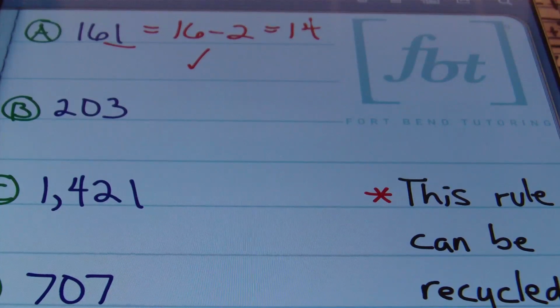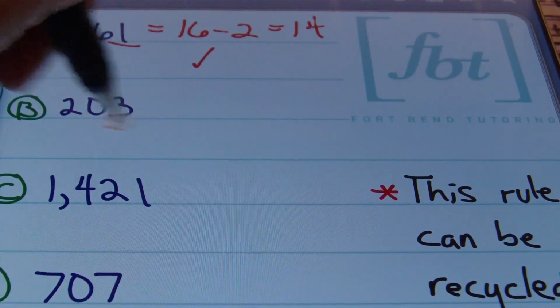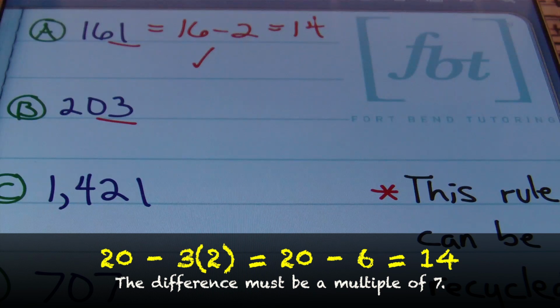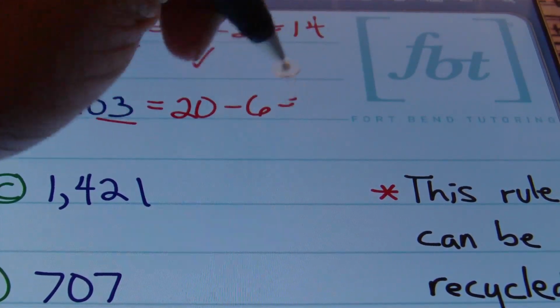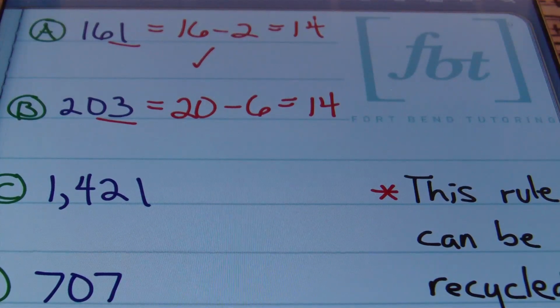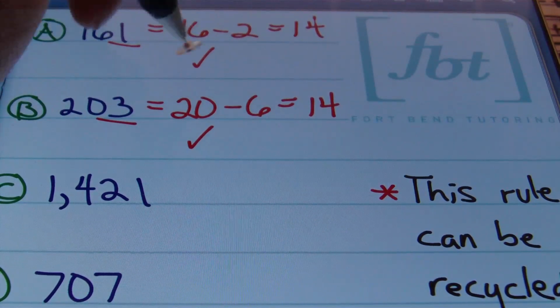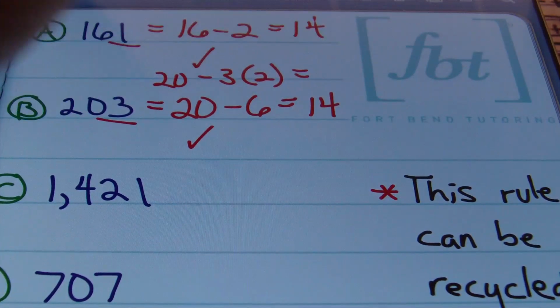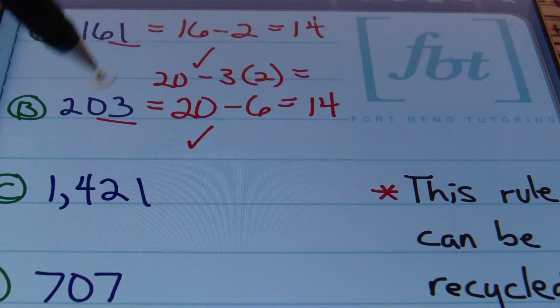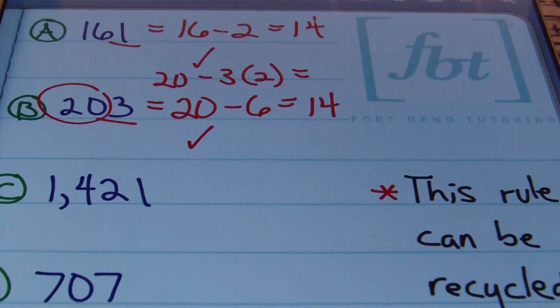Let's try it again. Let's look at B. With B, we have 203. The last digit is 3. What you do with that last digit is multiply it by 2. So I'll end up with the first two digits, that 20, minus 3 times 2, which is 6. I subtract that, and I get 14. Well, 14 is divisible by 7, which means 203 is divisible by 7. So I multiply that last digit times 2 and then subtract that from the rest of the number. The rest of the number in that case was 20.